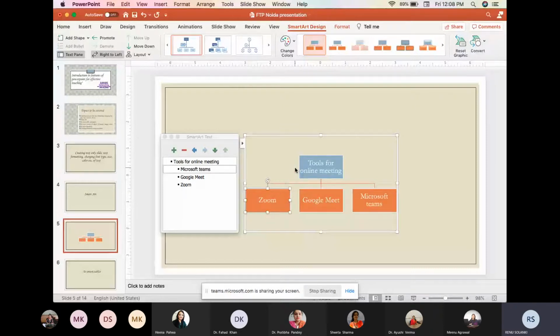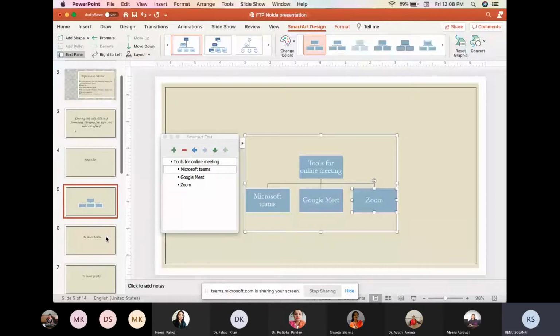And if we have changed the Smart Art, but we want to bring it to the original form, then we can click over here, that is the reset graph. So in this way, we can make the PowerPoint presentation very beautiful, very understandable for the student using the Smart Art method. So this was about the Smart Art.